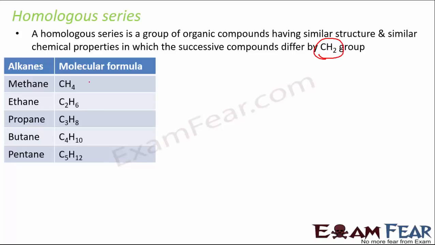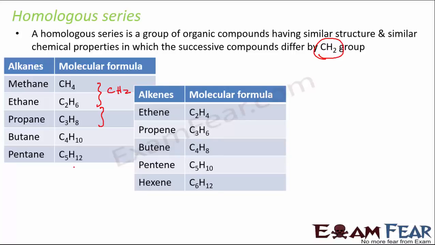If you see methane and ethane, the difference between these two is CH2. If you add one C and one H2 to this, you get C2H6. Similarly, if you add CH2 to this, you get C3H8. You add CH2 to this, you get C4H10. So it is a homologous series, and all of these hydrocarbons like methane, ethane, propane, butane have similar structure. They also have similar chemical properties.